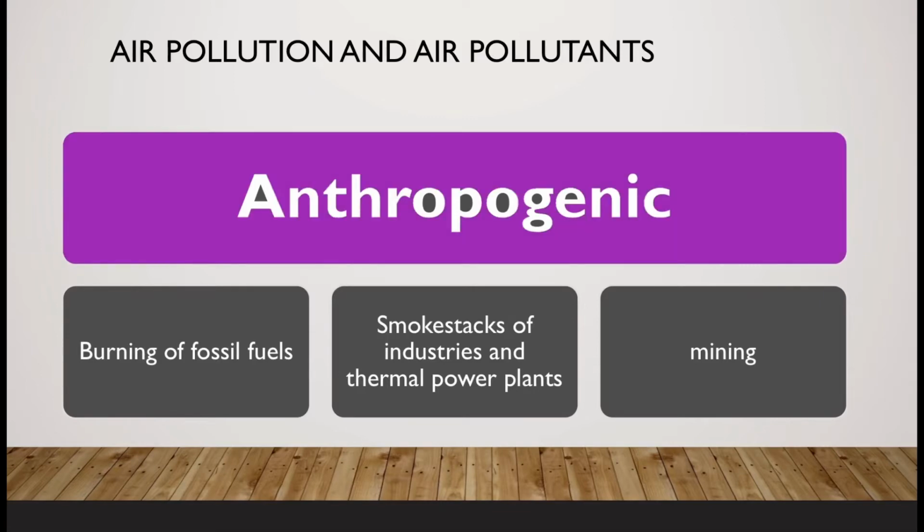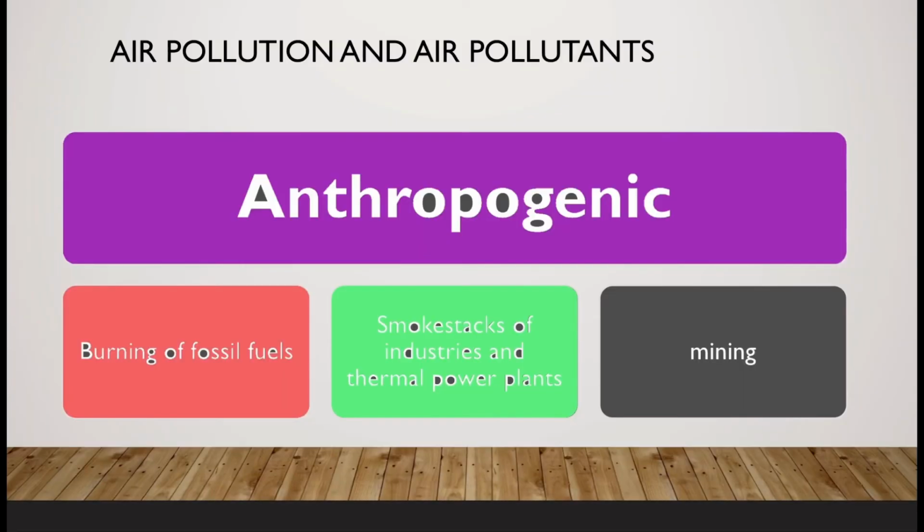Humans have been making air dirty in multiple ways, like smoke from motor vehicles. Smoke is generated from motor vehicles due to incomplete combustion of petrol or diesel. Basically, petrol, diesel, coal, these are fossil fuels. Fossil fuels release many toxic gases and unburnt hydrocarbons into the air. Emissions from different kinds of industries, chemical industries, thermal power plants, refineries, smelters, mining release a lot of toxic gases and particulate matter. These are all due to man-made activity.